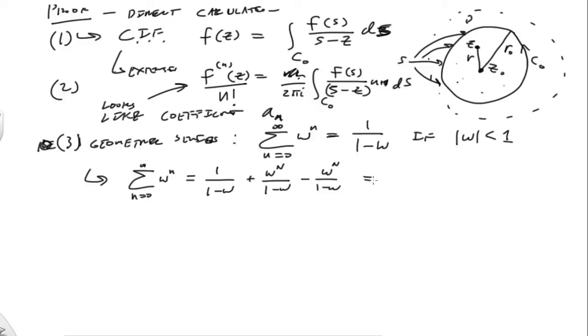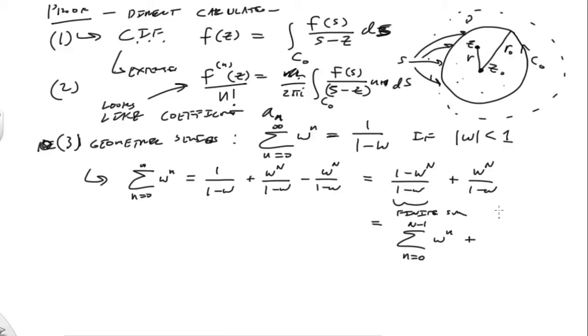And it turns out, of course, that if you rewrite this as 1 minus w to the n, over 1 minus w, plus w to the n over 1 minus w, this term right there is actually equal to the finite sum from little n equals 0 to capital N minus 1 of w to the n, plus w to the capital N over 1 minus w. Okay, so that's just another way of writing this same infinite series.